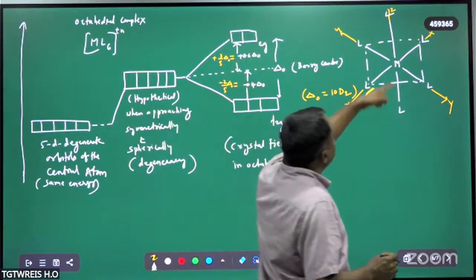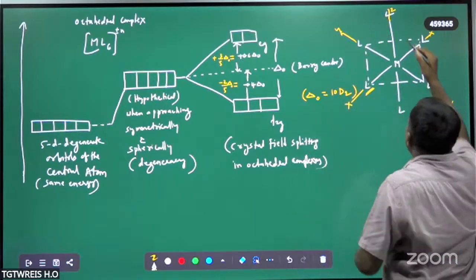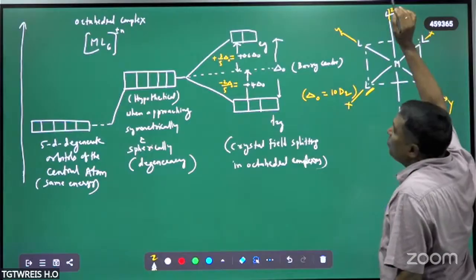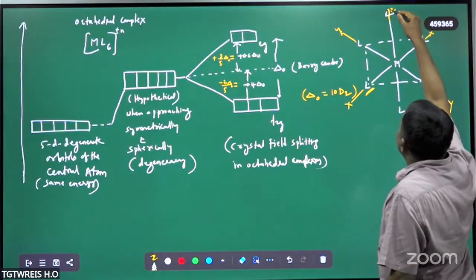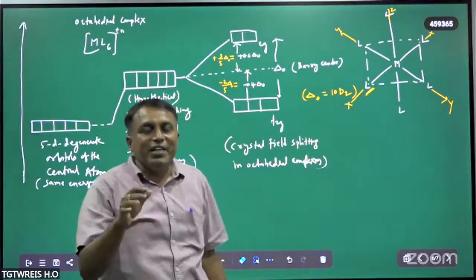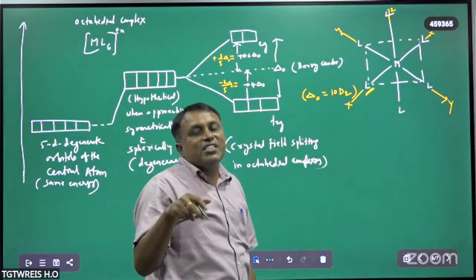But this is also the z-axis. On the z-axis, you have two ligands. So the d orbital which is oriented along the z-axis is the dz2.